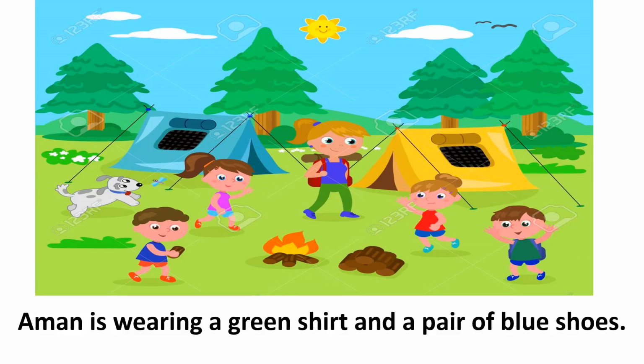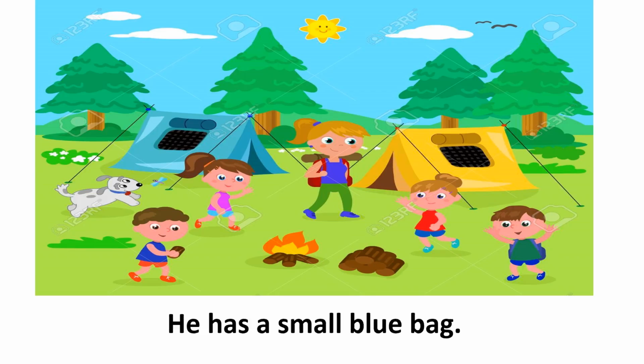Now let's talk about the other 2 characters of this picture. Let's talk about this boy who's wearing a green shirt. Let's call him Aman. Aman is wearing a green shirt and a pair of blue shoes. To further describe him, I can also say he has a small blue bag.